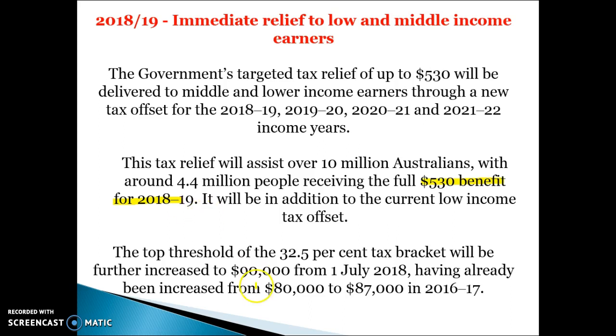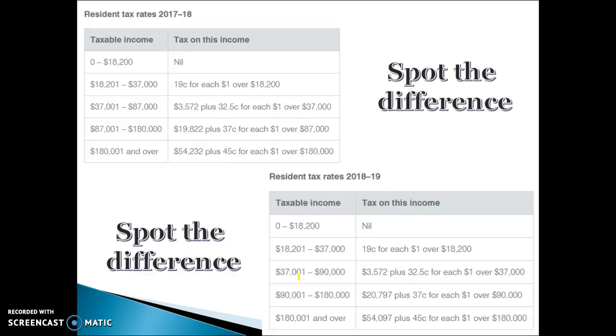In combination with that, they're going to raise the 32.5% tax bracket from $87,000 to $90,000, which means that anyone earning over $87,000 is able to earn an extra $3,000 before they get pushed into the higher tax bracket of 37 cents. So they will save 4.5 cents on all their earnings between $87,000 and $90,000. They are the two key things from this year's budget.